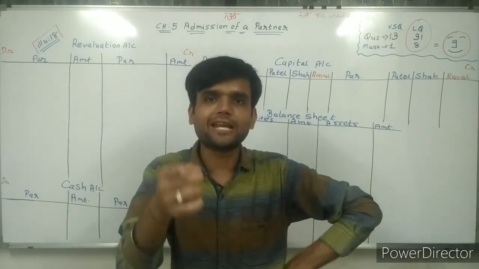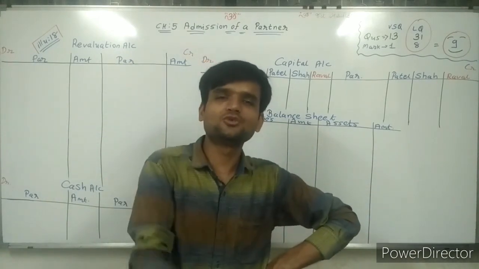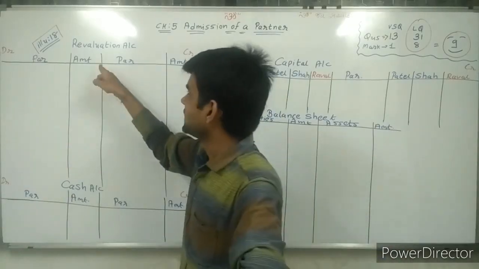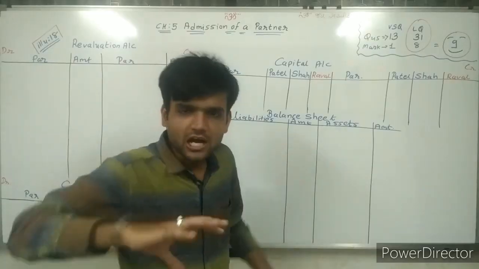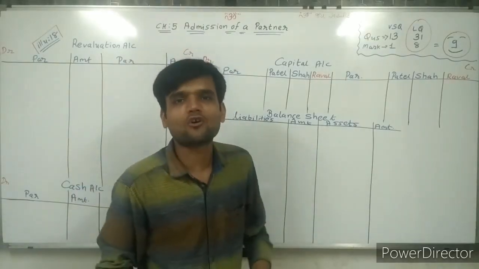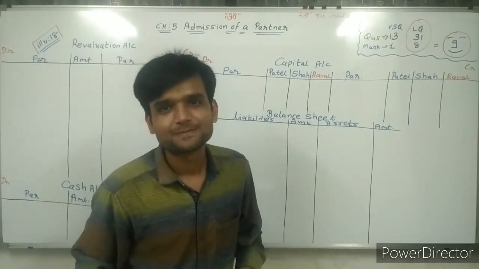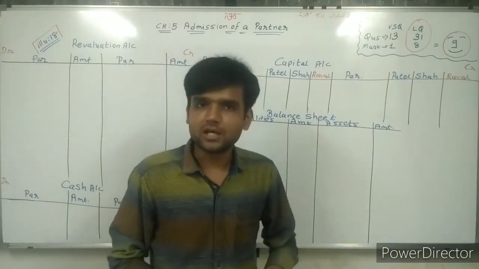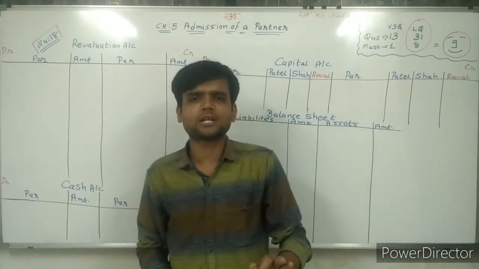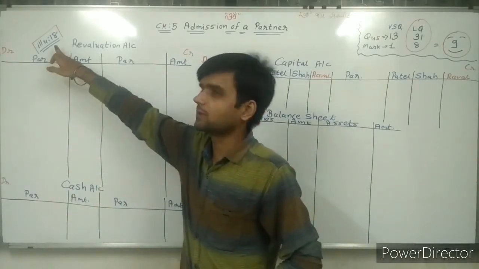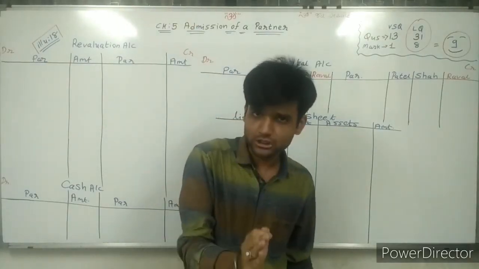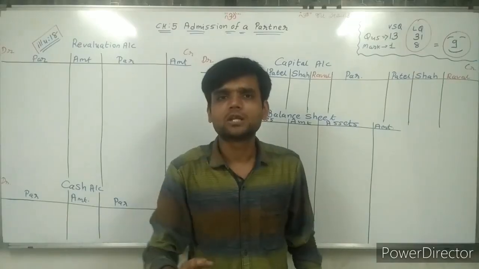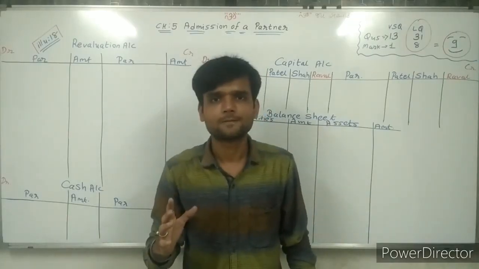Whenever reconstruction is there, you have to prepare revaluation account as well as new balance sheet after new values of assets and liabilities. So here the simplest sum is taken, that is illustration number 18 given in your textbook. Now I am reading the question and giving the answer one by one.